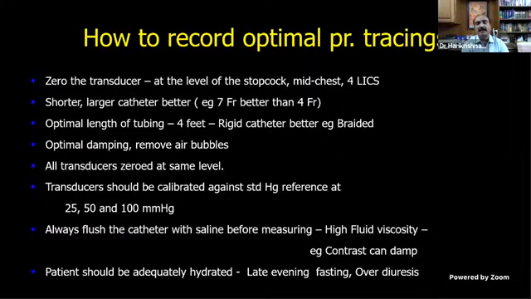And this is very, very important. You should always remember, the patient should be adequately hydrated. For example, if you are doing a balloon mitral, the patient is coming at 7 o'clock in the evening. The patient has been fasting since morning. You measure the right atrial mean, it is 0 or -1. So your LA pressure will be totally erroneous. So whenever you see this, you give some fluid. Your LA mean pre was 7. After you have given so much fluid, when you check the post BMV pressure, it will be 10 or 12, higher than the basal. So you will be confused.